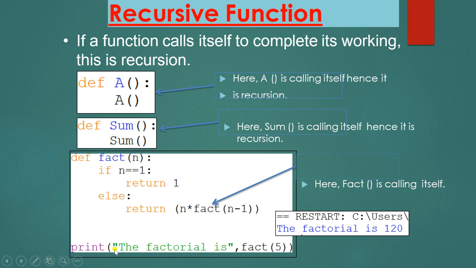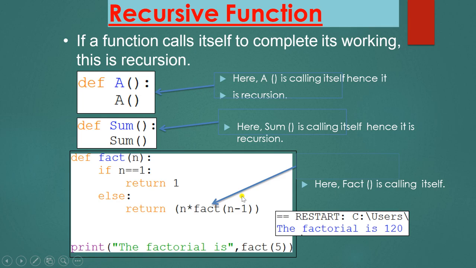So here is the program of factorial. The function is def fact n. If n is equal to 1, then return 1. Else return n multiplied by fact n minus 1. Then the print statement is: the factorial is fact 5. You want to calculate the factorial of 5, so the answer is: the factorial is 120.